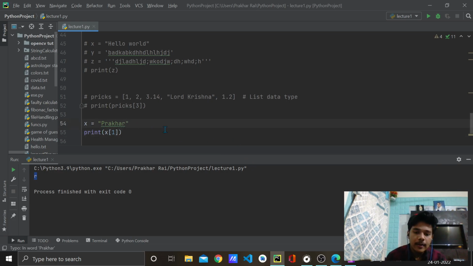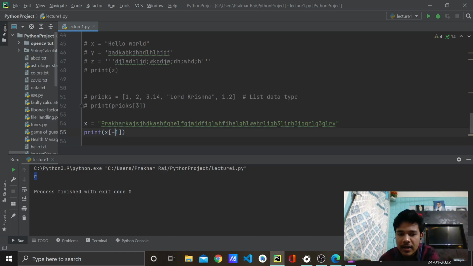Now suppose I have this large string. If I want to print this last alphabet, let's say it is a V, I cannot count it till V, 0 1 2 3 4 5 6, it is only expanding my work. So how do I access the last element? That is by writing -1. If I write -1 here, V will get printed. How did V get printed? Because in this huge list, V is at the end.